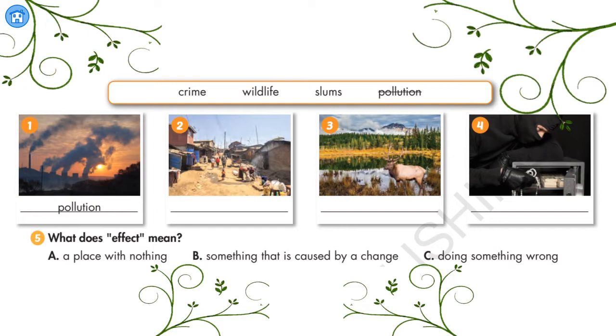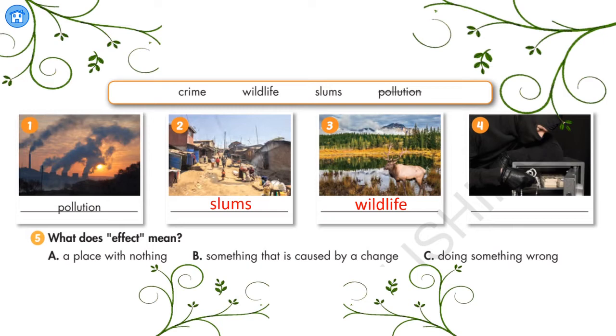Second picture, that is slums. A slum is a poor area of a big city. A slum is usually overcrowded and dirty. Third picture depicts wildlife. What we all know is that wildlife refers to undomesticated animal species, but it includes all organisms that grow or live wild in an area without being introduced by humans.